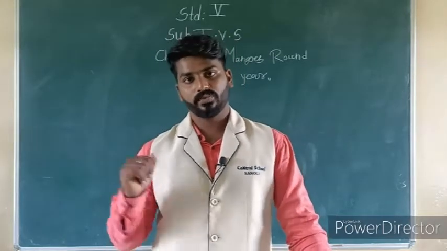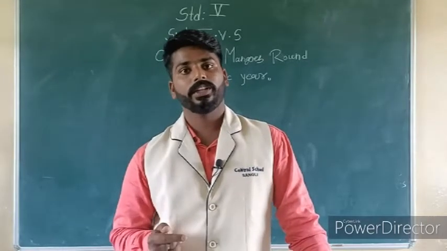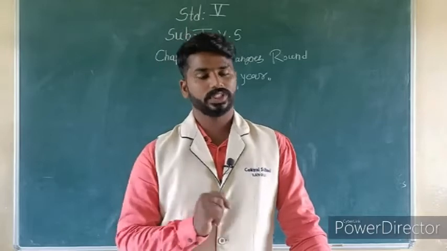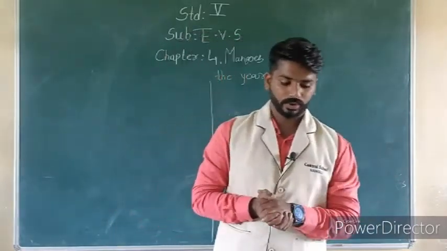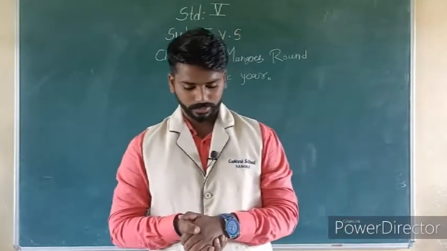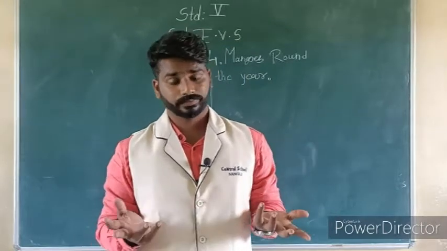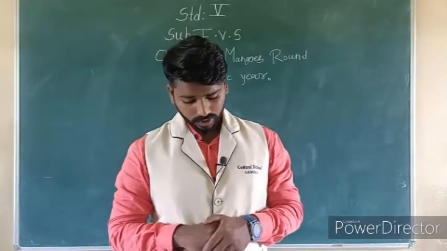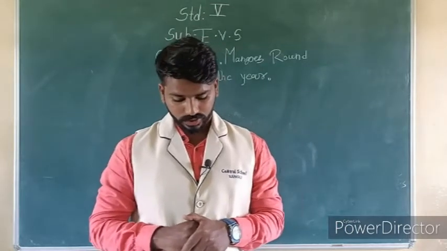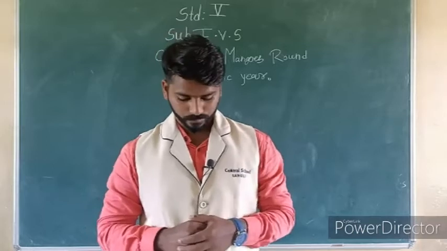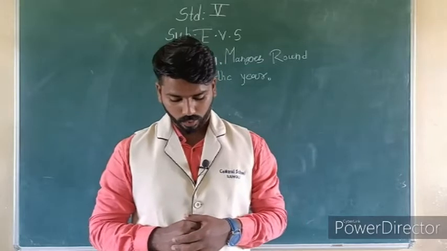Okay, so these changes were there. Why do these changes happen? What happened with that bread? These questions are there at the downside. Find out the reason for these changes. From where did fungus come on the bread? Now see, the answer will be, we can say that these changes occurred because of rotting of bread. The spores of fungus are present in the air. When they get a moist surface and food, they begin to grow.